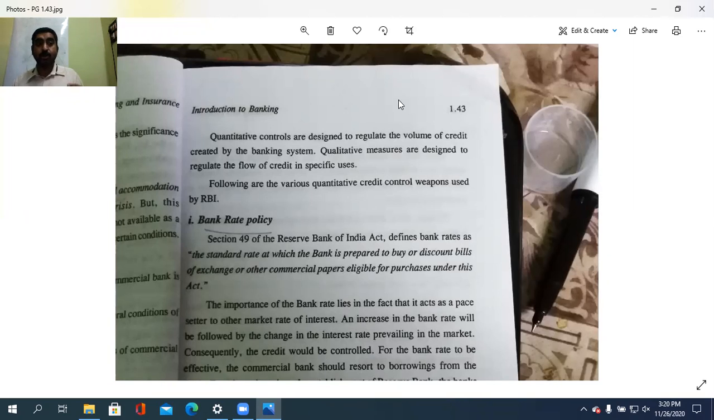And two measures are there: quantitative control measures and qualitative control measures. Quantitative control measures regulate the volume of the credit that is to be created by the banking system, while qualitative, it denotes what? That is designed to regulate the flow of credit. So these are the things we saw today.